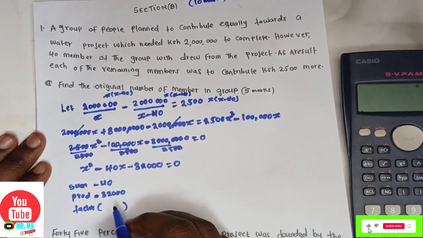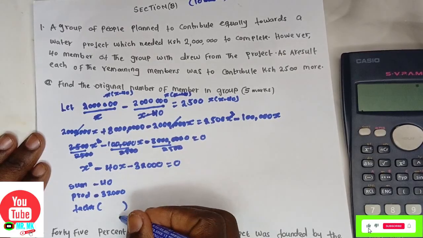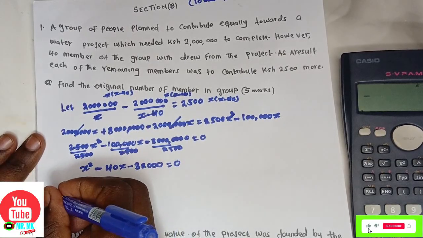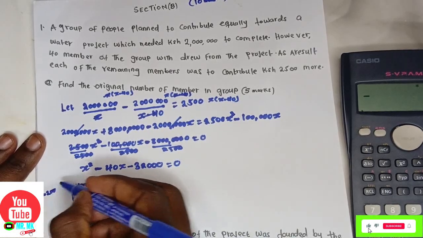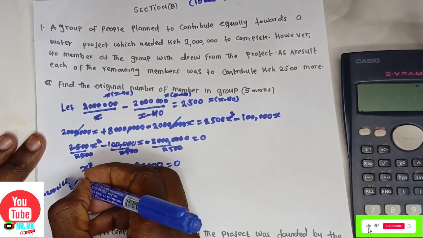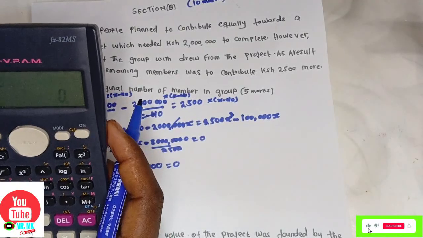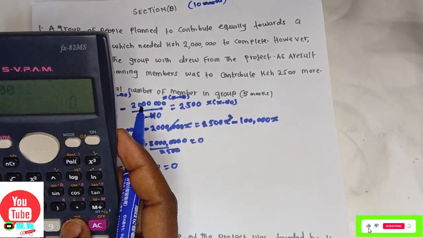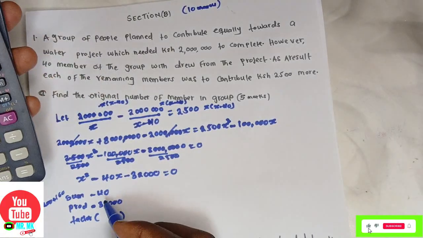Which are the two numbers now, two factors? How do you get the two factors? Let's say negative 200 plus 160, I will get negative 40.